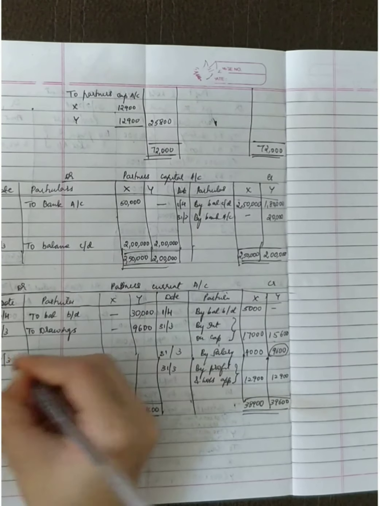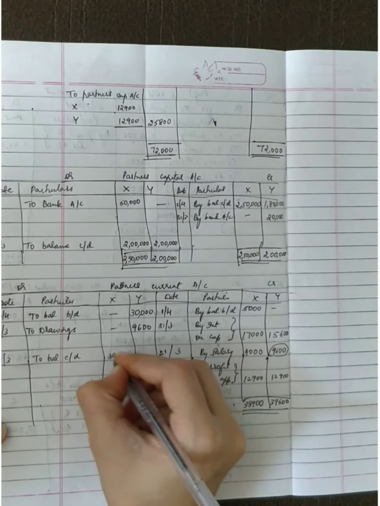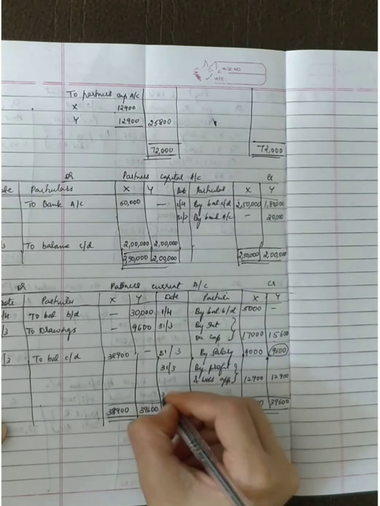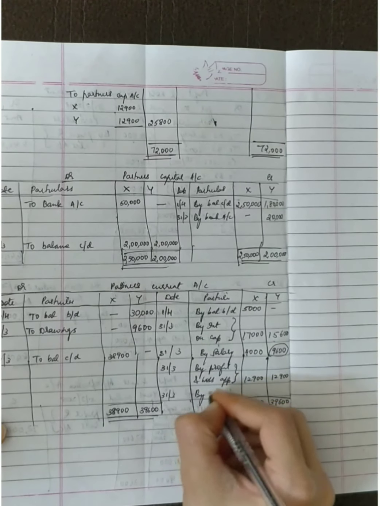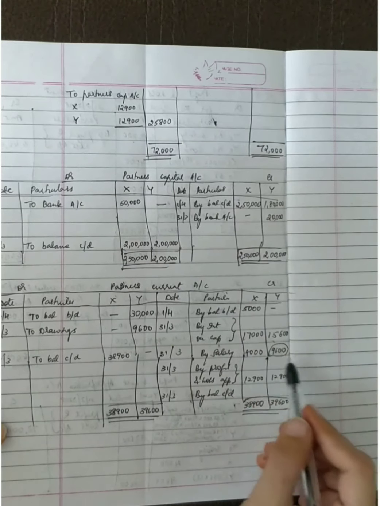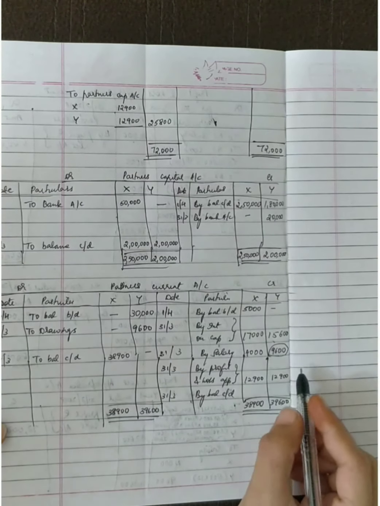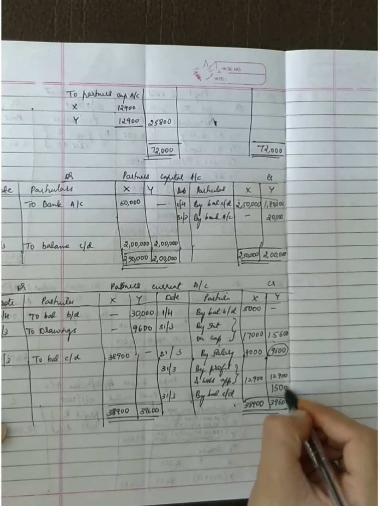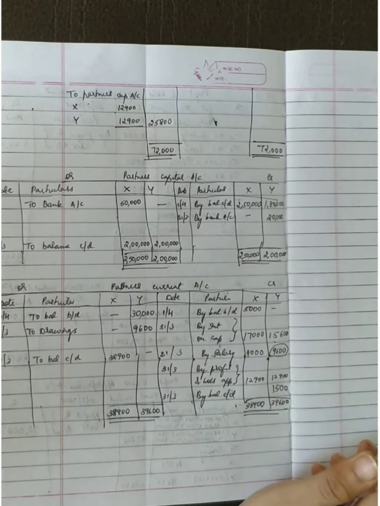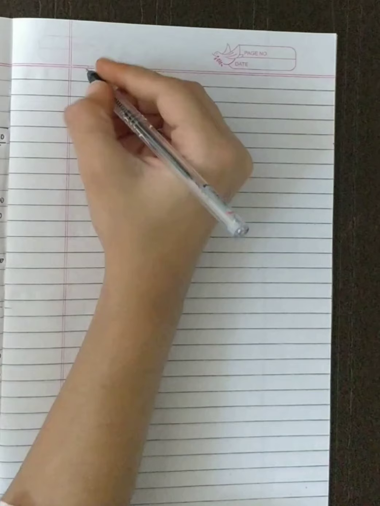So on 31/3, to balance carried down, X will be 38,900 and Y will be by balance carried down. That is 39,600 minus 15,600 minus 9,600 minus 12,900. It is 1,500. Clear?